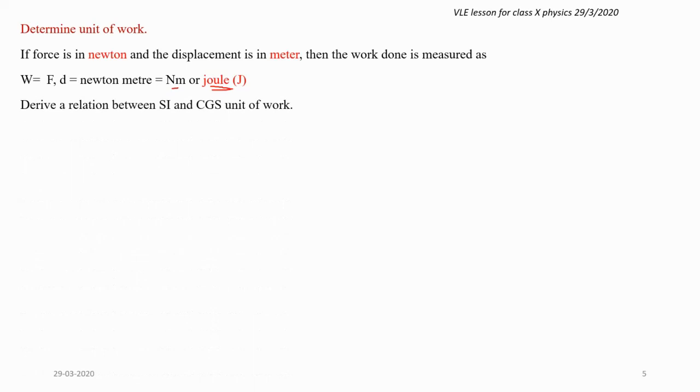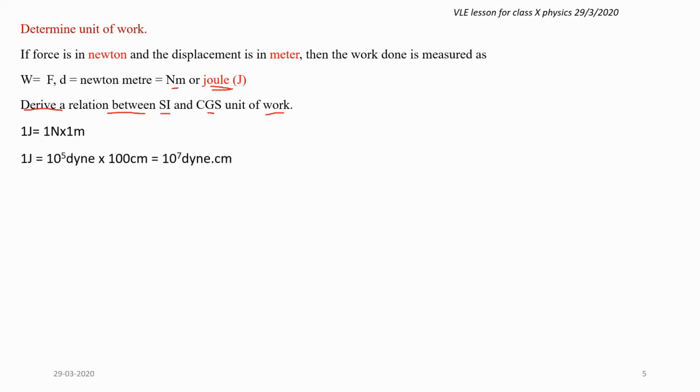So now if the question is like this, derive a relation between SI and CGS unit of work. So how do you do this? Firstly, you need to say 1 joule is equal to 1 Newton times 1 meter. So 1 joule of work is said to be done when a force of 1 Newton displaces the body through 1 meter. So that is from the definition.